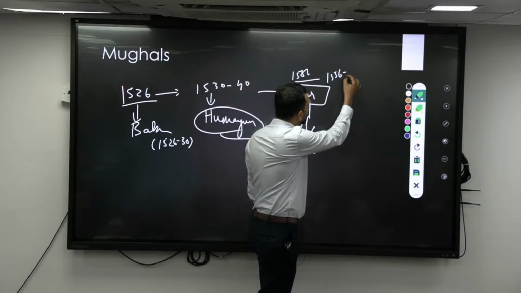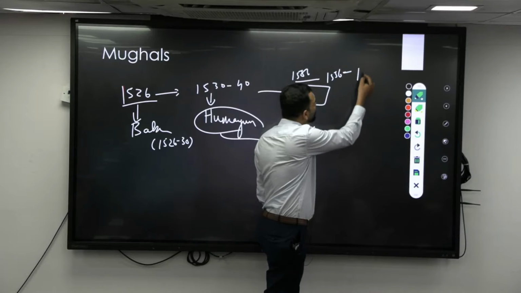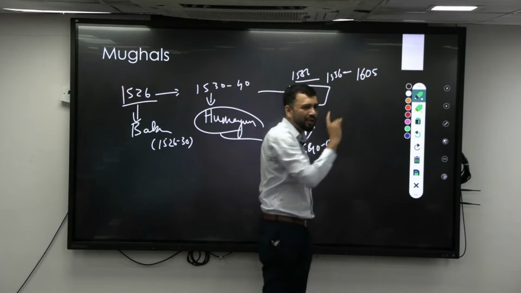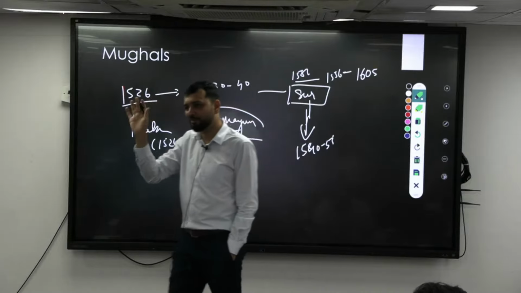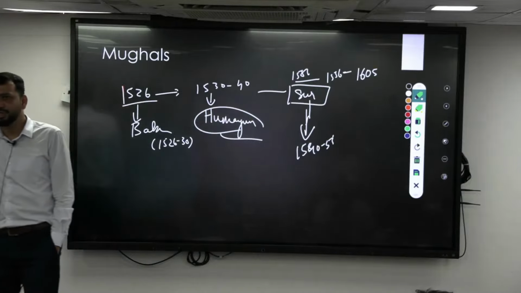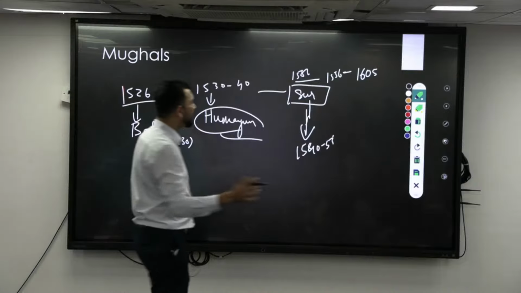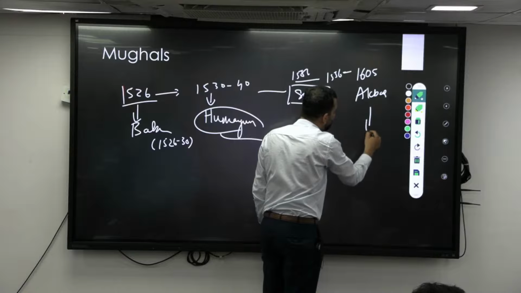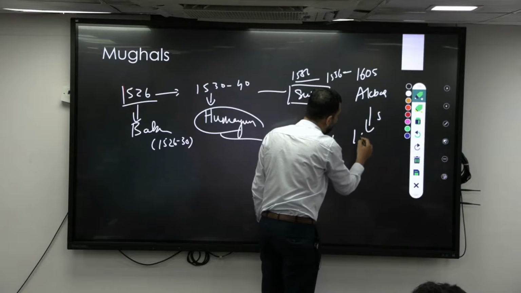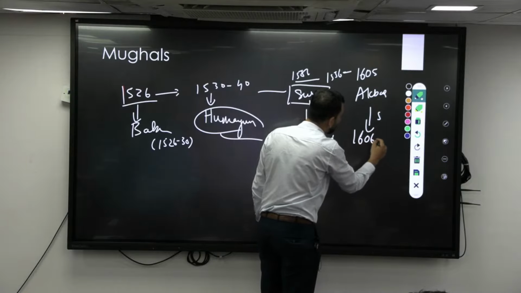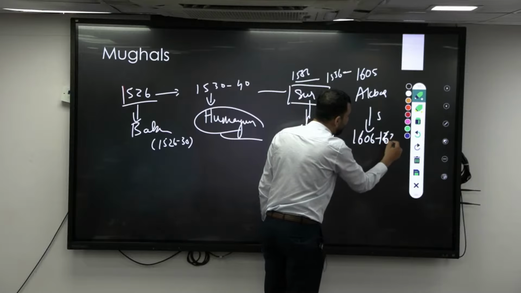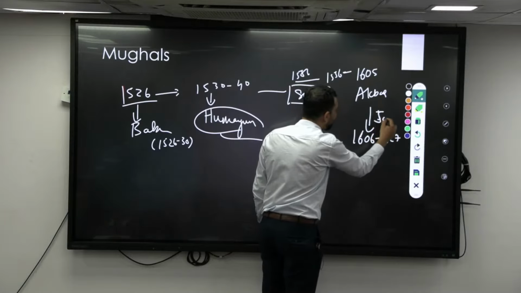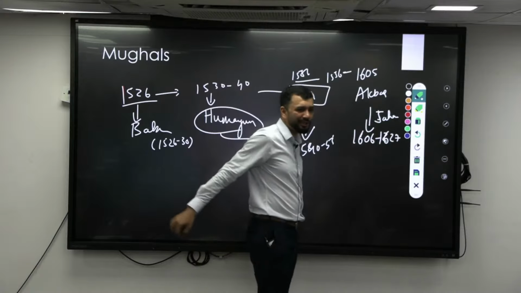Akbar came in 1556. Almost for the next 50 years he was there. You don't need to be exact, not 49 years, you can remember it as 50 years, 1556 to 1605. After Akbar's death, who came? 1605 to 1627 was Jahangir, that is 22 years.